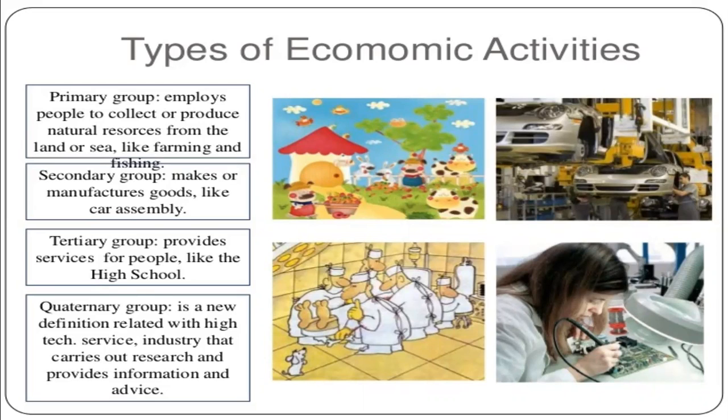Third one is the tertiary group. It provides services for people for these upper two activities, like teachers providing their services at high school, and doctors providing their services. So this comes in the tertiary group. Transport and trade are tertiary activities since they do not come in either category. The quaternary group is a new definition related to the high-tech service industry that carries out research and provides information and advice for the other three groups.